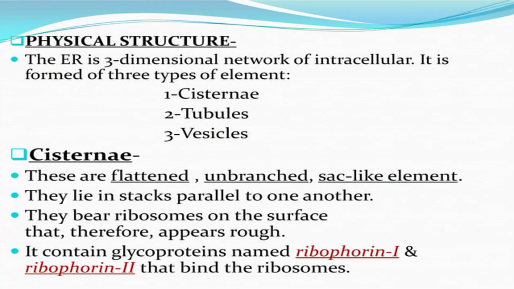Physically, the endoplasmic reticulum is composed of three structures: cisternae, tubules, and vesicles. First of all, what are cisternae? These are flattened, unbranched, sac-like elements, or we can also define them as a network of channels. They lie in groups parallel to one another. They bear ribosomes on their surface and therefore appear rough, and they are present near the nuclear membrane. They contain the glycoproteins named ribophorin 1 and ribophorin 2 that bind the ribosomes.